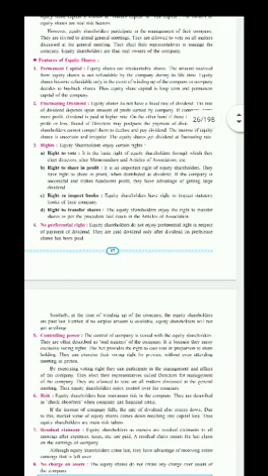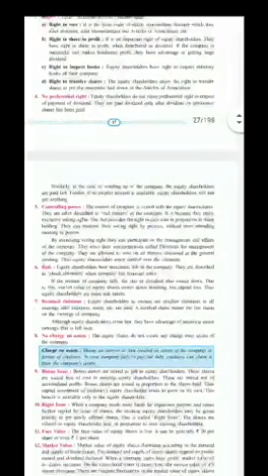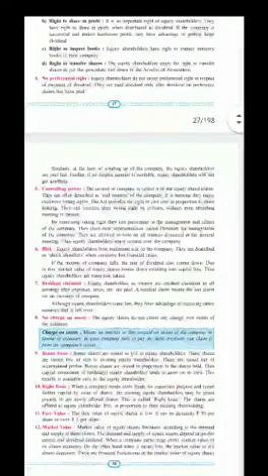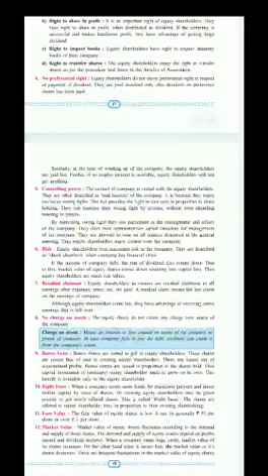Third, a right to inspect books. Equity shareholders have the right to inspect the statutory books of the company. In case of any legal compliance, if they have any doubt, they can ask to check those books anytime. If they have doubt that the company has not completed any legal formalities, then they can recheck with the company's management, because they are given that right to inspect the statutory books.